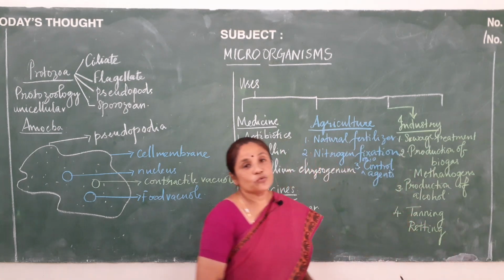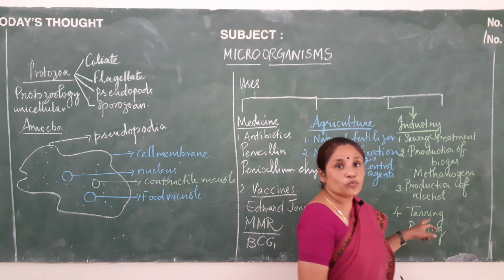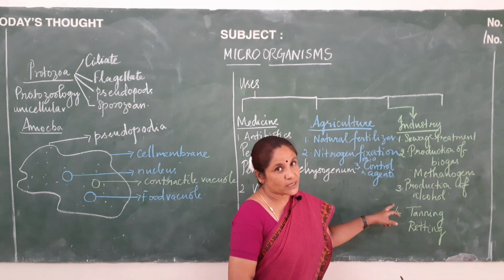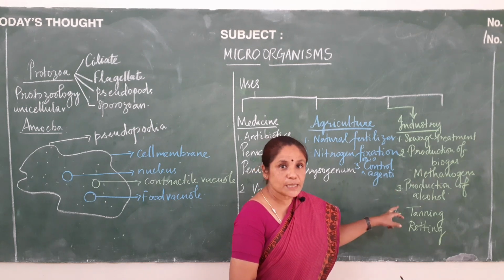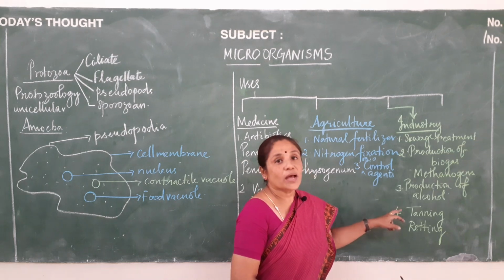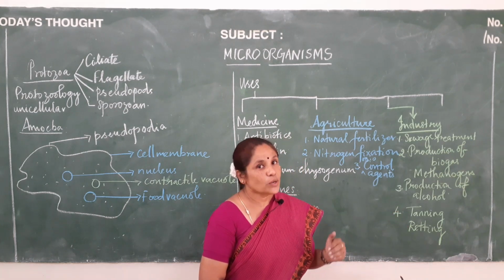And the last point will be useful in tannery or tanning industry and retting. Let us see how it is useful in tanning industry. In tanning industry, the skin of the animals is taken and treated with bacteria. When bacteria act upon that, the skin is made soft and pliable and the skin of the animals is converted to leather.